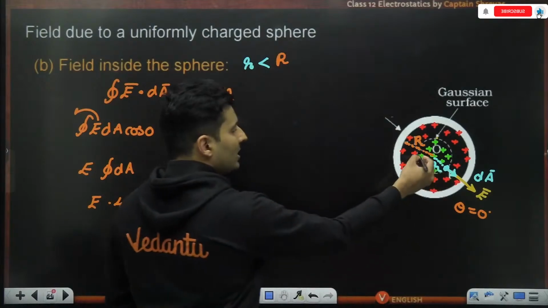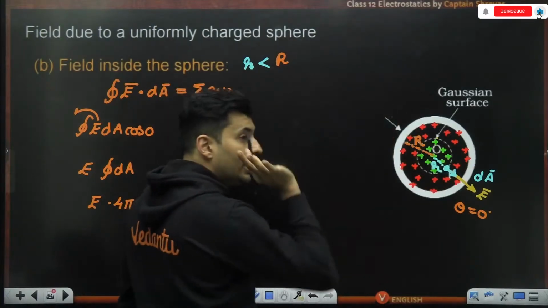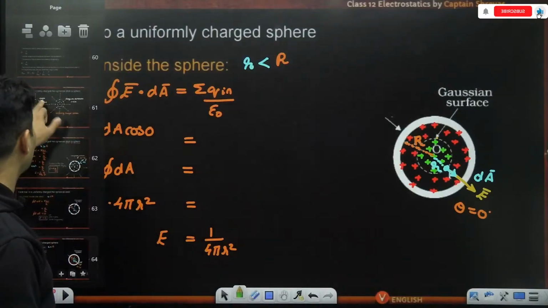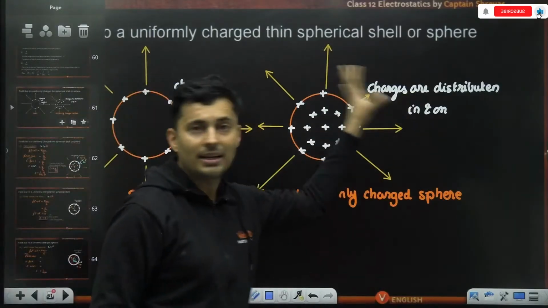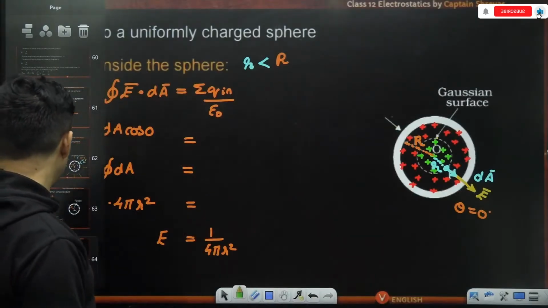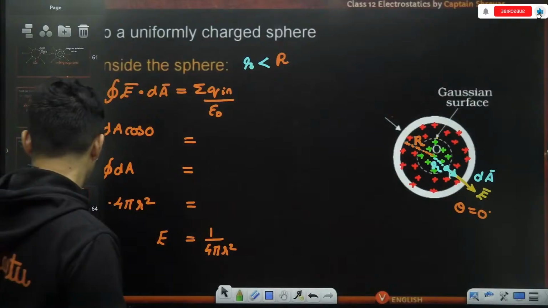and we can use this logic that the density of the charge is the same. It is uniform charge distribution. The charges are distributed in and on uniformly. So we can use the concept that the charges are distributed uniformly.